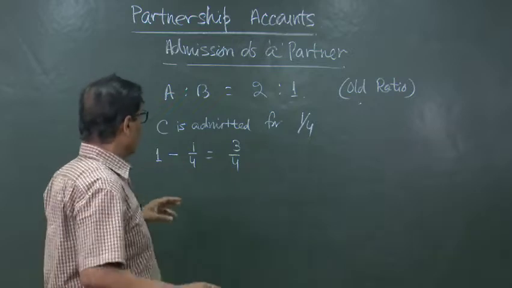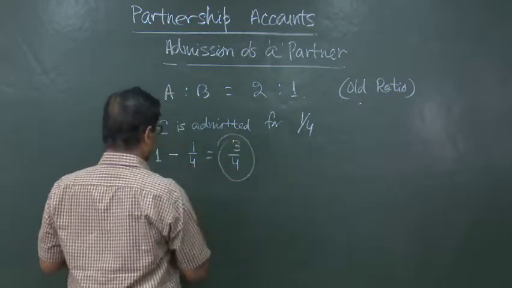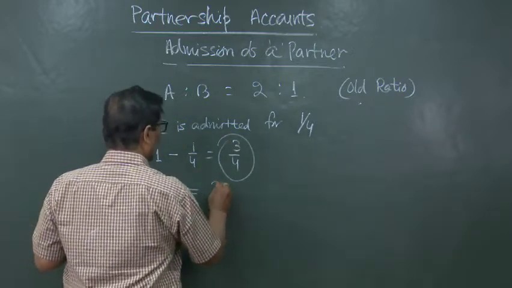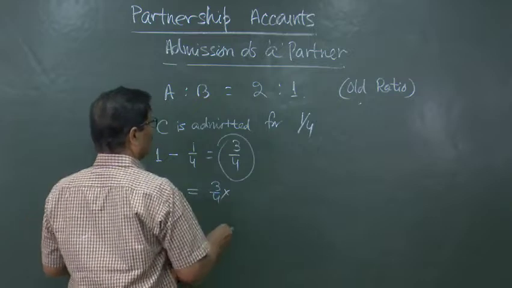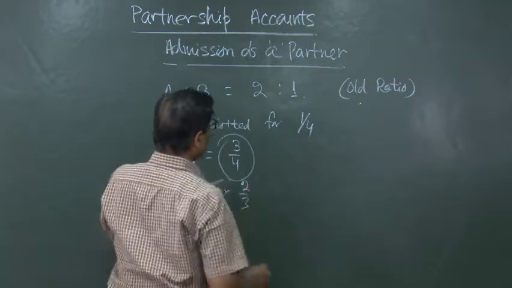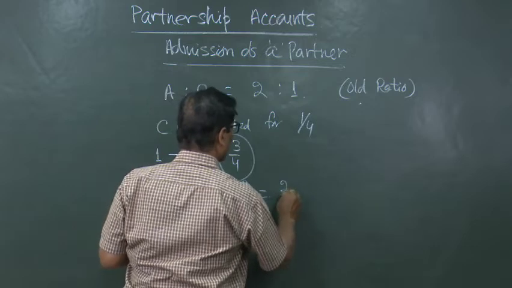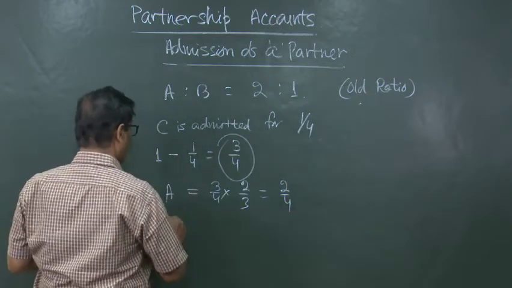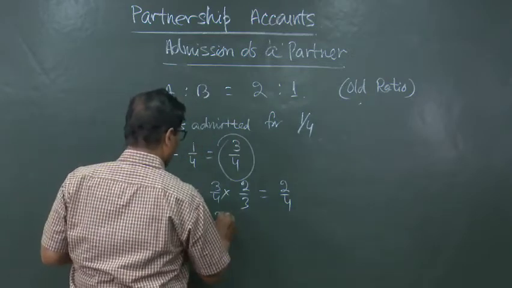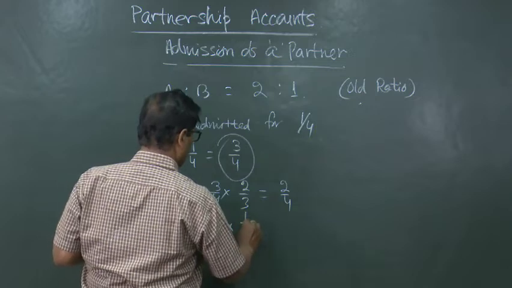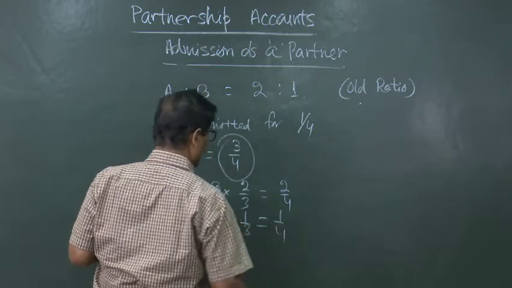That means, out of the remaining 3/4, A will take 3/4 into 2/3, this is 2:1, that is equal to 2/4 or 1/2, and B will take 3/4 into 1/3, that is equal to 1/4.